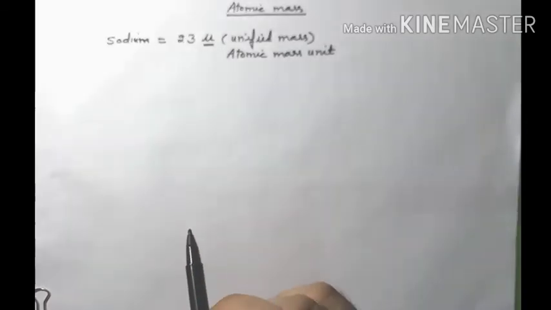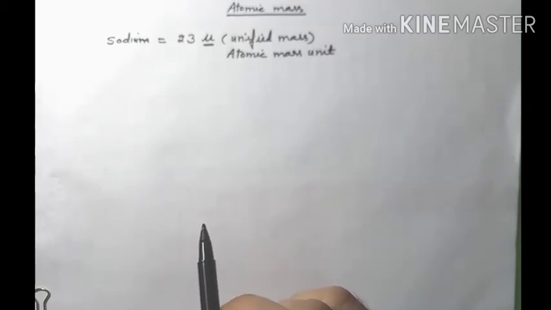Actually, the atoms of the elements are so small that we cannot imagine.